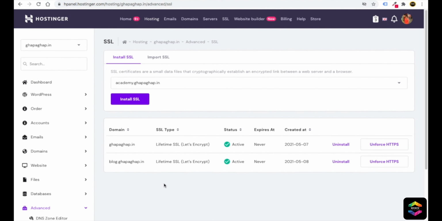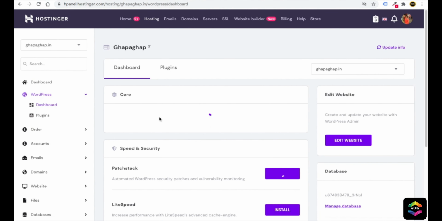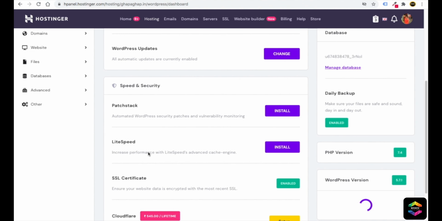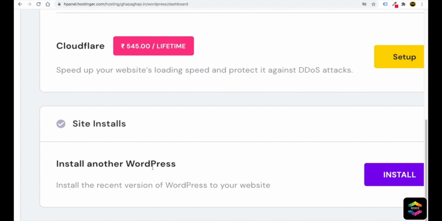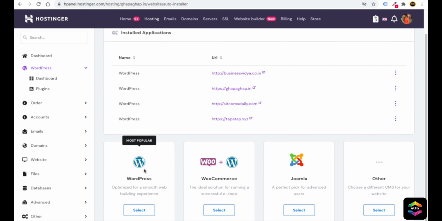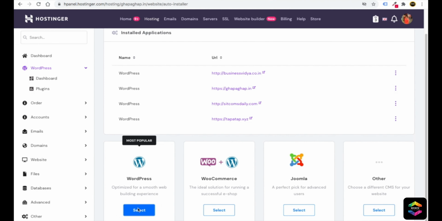Now if you want to install a website, or you can say a WordPress website, inside this subdomain, how can you do that? You just need to click on this WordPress, just select this, then click on dashboard. Now just scroll down. When you scroll at the very bottom, you will see one option of site, install another WordPress. Just click on this install button. So here you will again see options of WordPress, WooCommerce, Joomla and others. You can select WordPress from here. I will select WordPress.